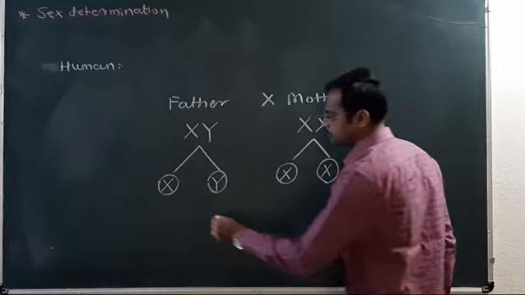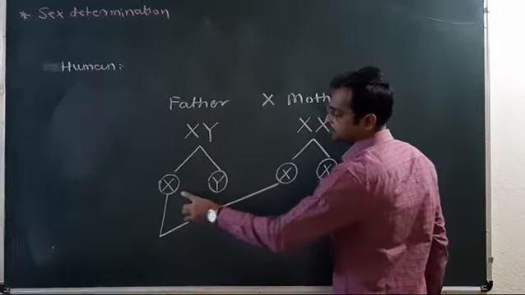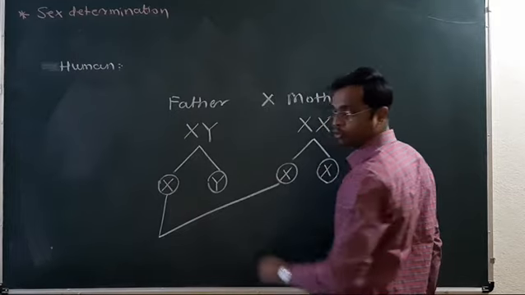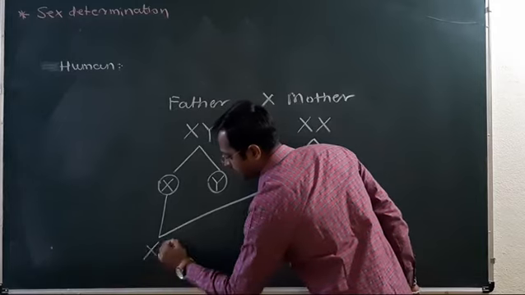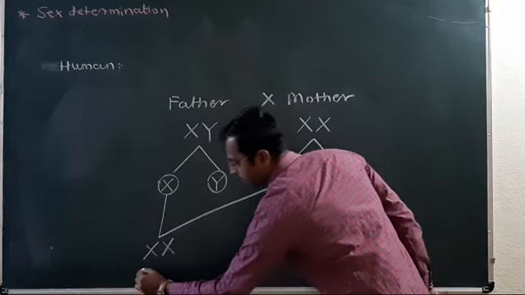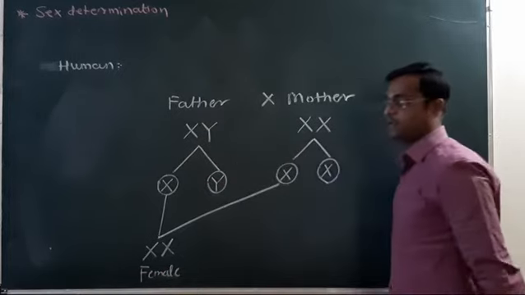Understood? Now, if the sperm having the X chromosome fertilizes the egg, then XX, the female phenotype, is formed.